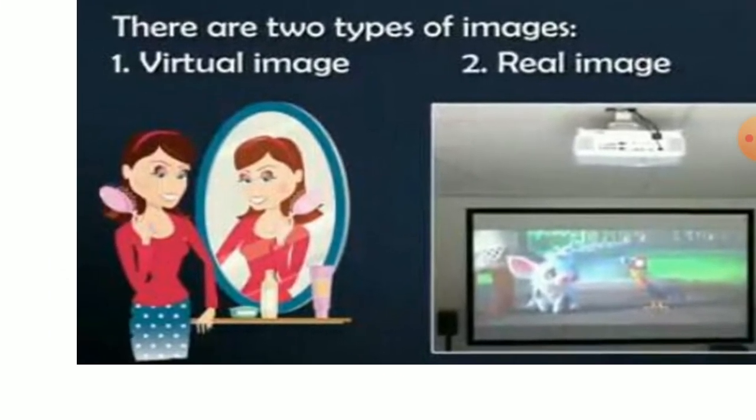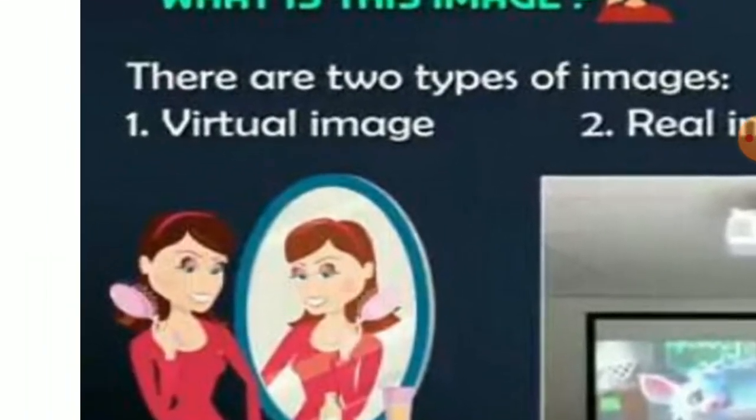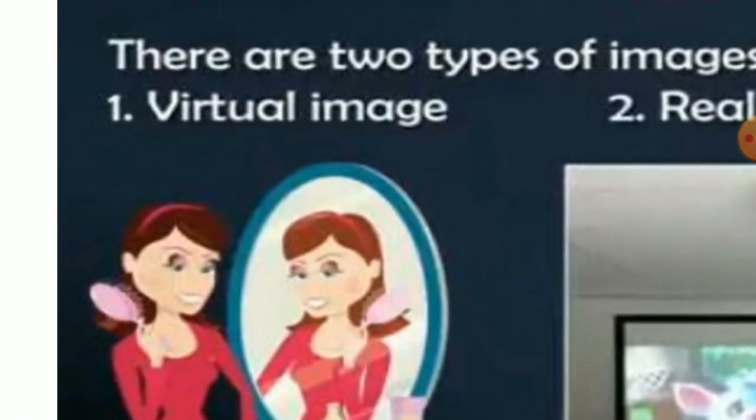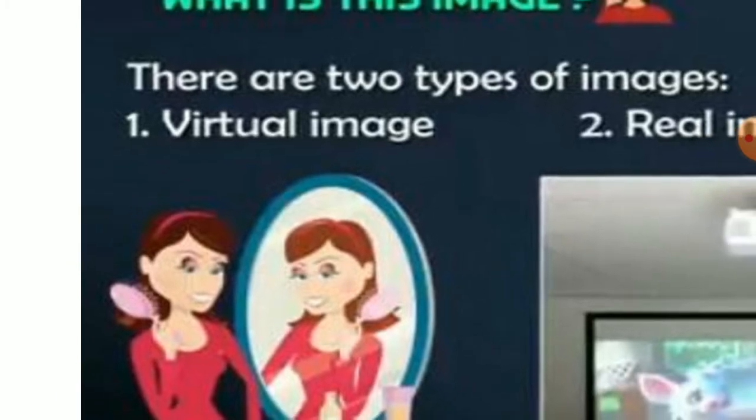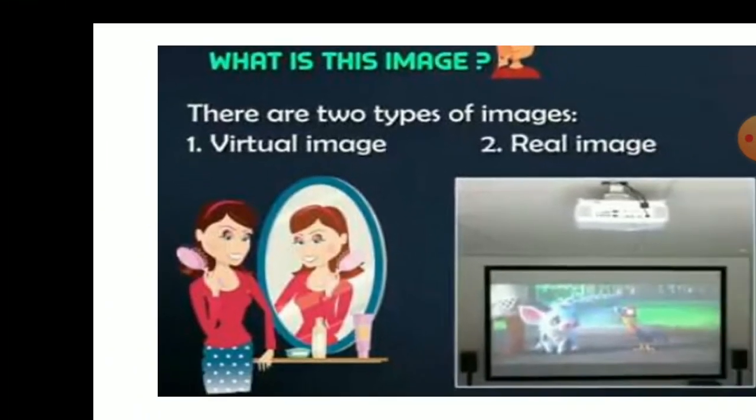And what is a virtual image? If the light rays coming from a point, after reflection, do not meet actually, but appear to meet at another point. Actually they did not meet, but it appears that they meet, then it is a virtual image.